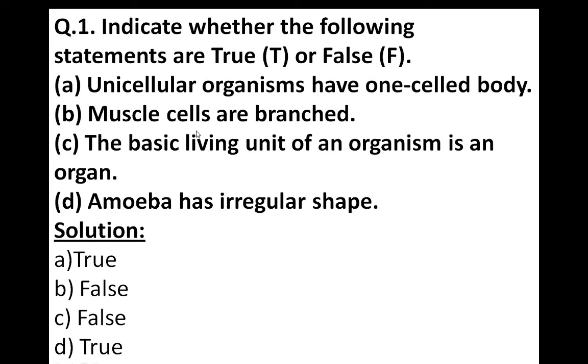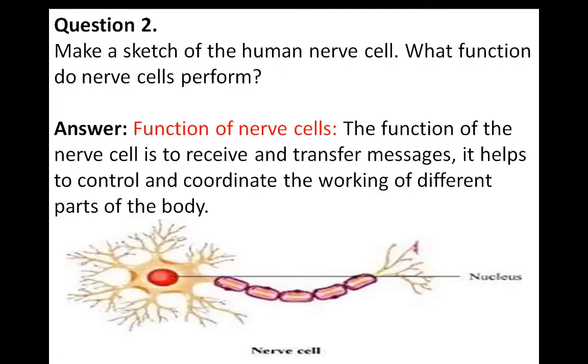C is, the basic living unit of an organism is an organ. The basic living unit of an organism is an organ? No. Then it is cell. So this statement is also false. Amoeba has an irregular shape. Amoeba has irregular shape. Yes, answer is true. Okay, we'll move to second question.